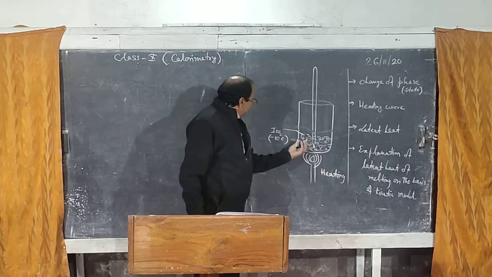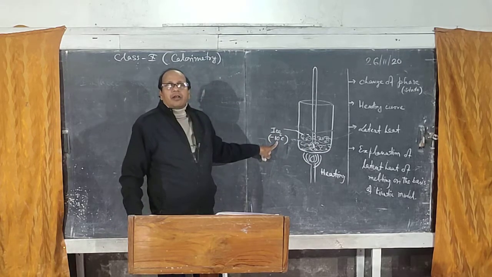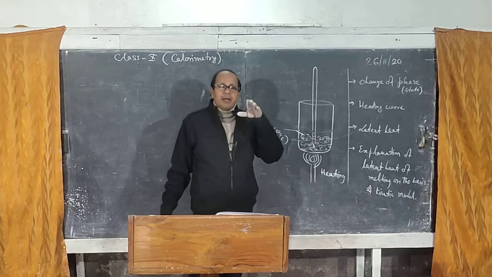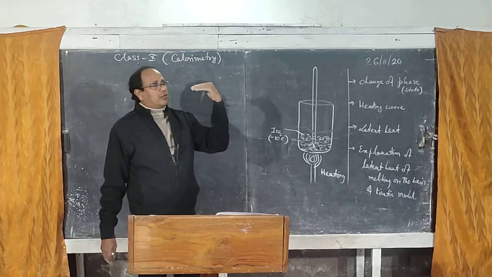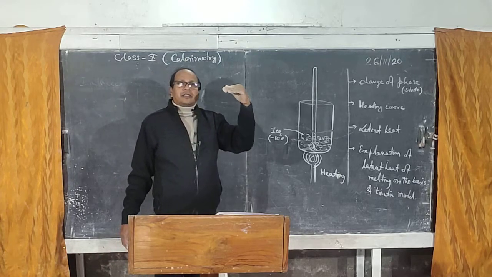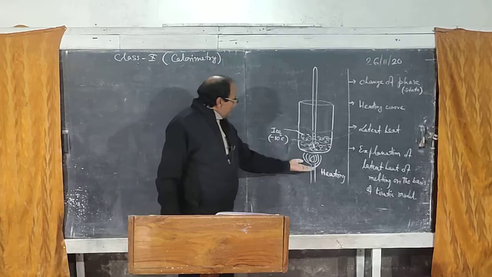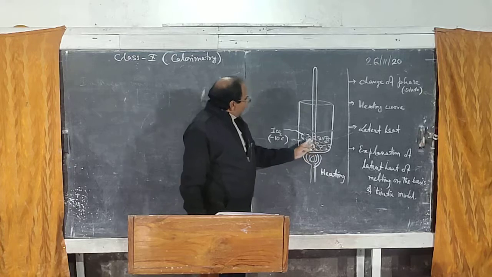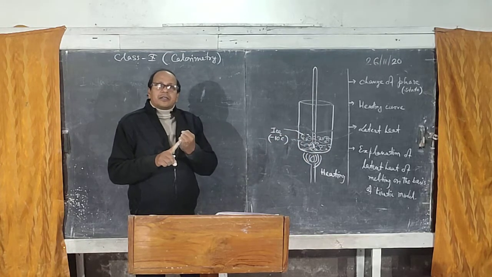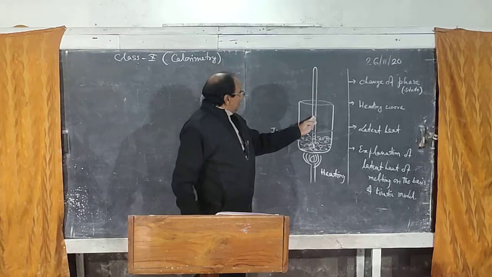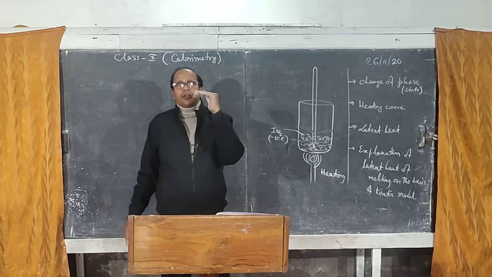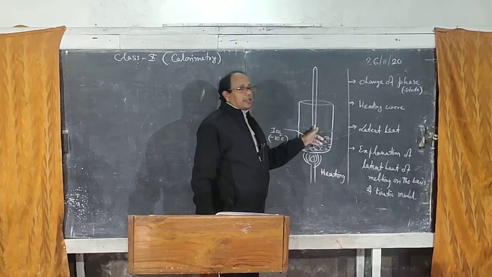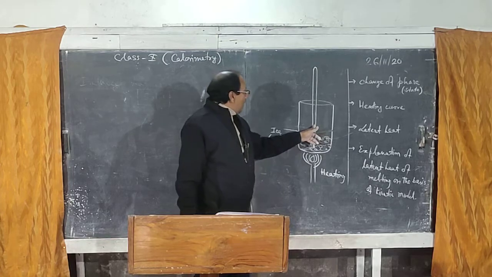So when you start heating ice at minus 10 degrees Celsius, can you guess what will happen? Yes, you are right. The temperature starts rising from minus 10 to minus 9, minus 9 to minus 8, minus 8 to minus 7, and so on. And it attains 0 degree Celsius. And still we are keeping on heating, but we will see that when the temperature in the thermometer attains 0 degree Celsius, though heating is continuing, the temperature does not rise. Yes, what is happening at that time?